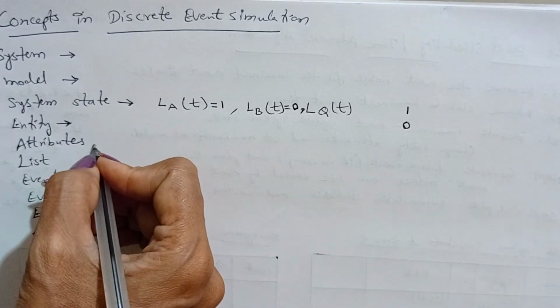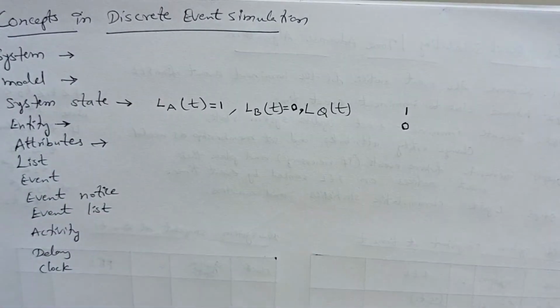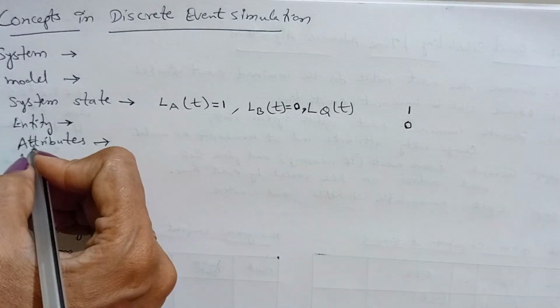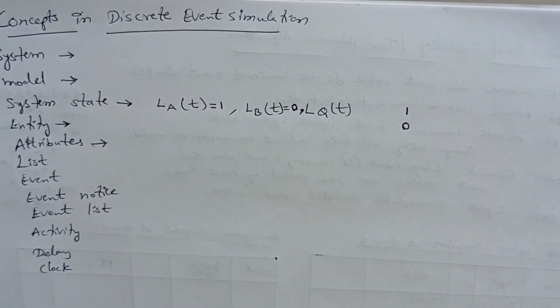Next, attribute. An attribute is nothing but a property given to an entity, for example a customer in a waiting line or routing of a job. Attribute is nothing but a property given for an entity.